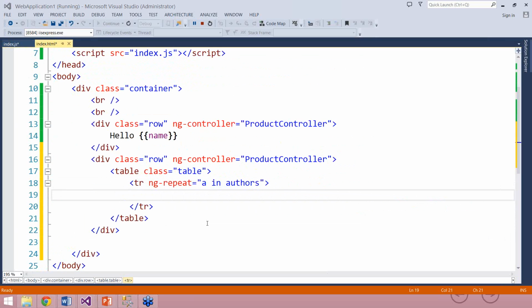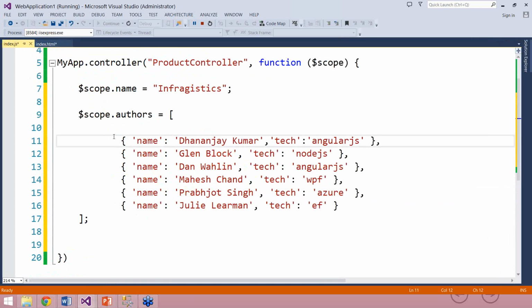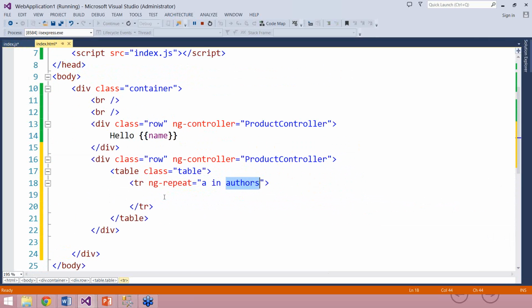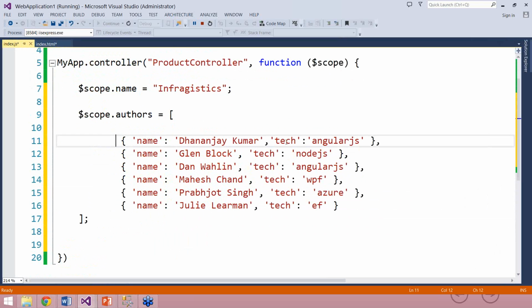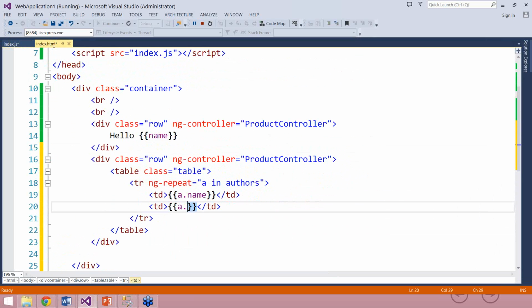Great. So what I'm saying here is, repeat these rows for the number of rows in the array, and we are using ng-repeat here. Then I'll go here and take the td, and I can say a dot name, because we want to display the name, and then I want to display the take also, which can be displayed like a dot take. So we are again assigning the ng-controller value in line number 16 of the HTML.